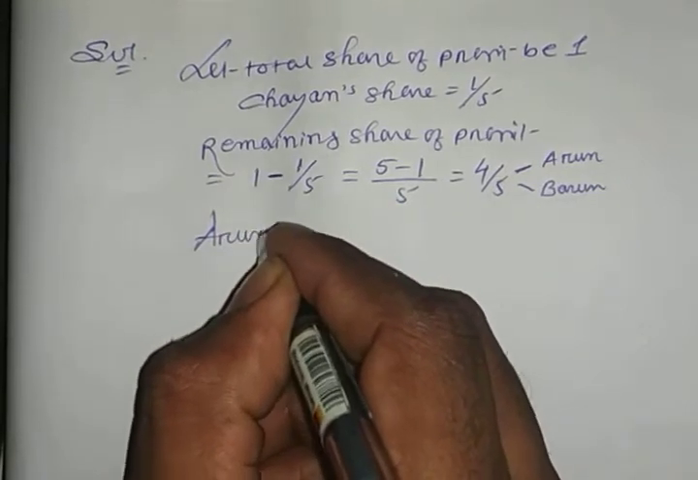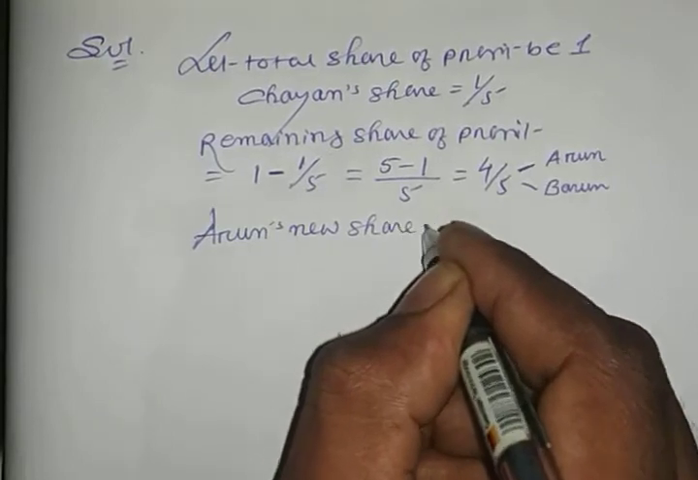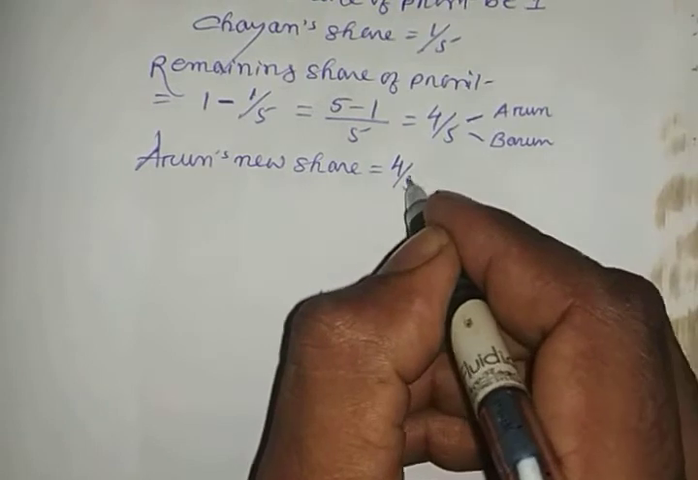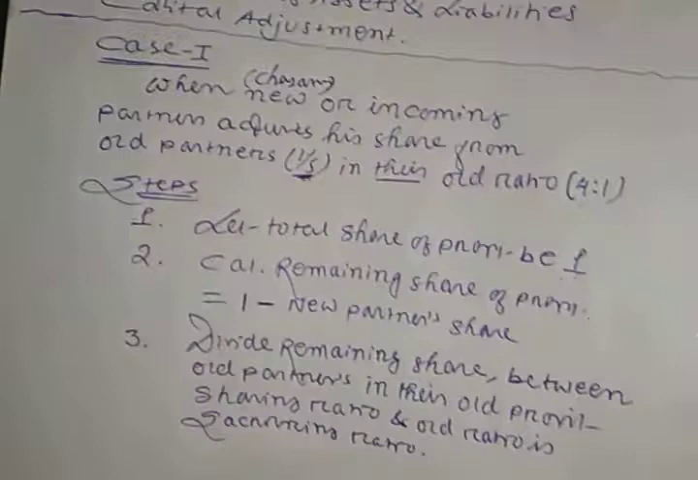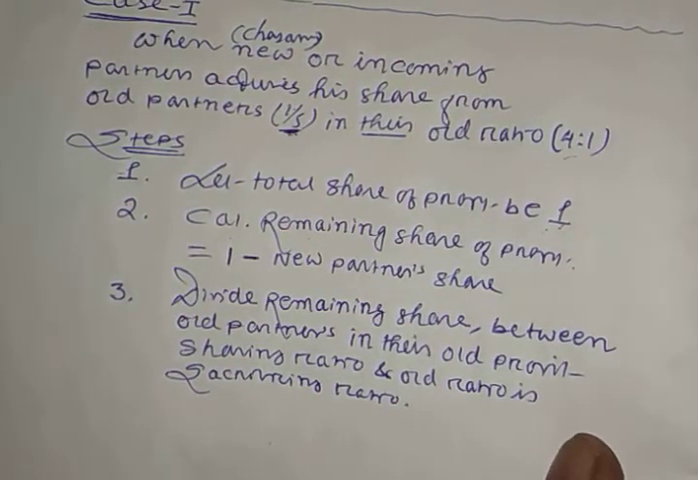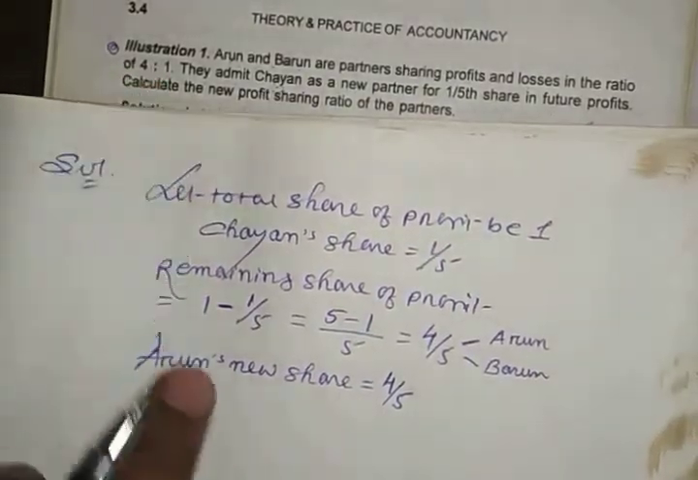Arun's new share. Okay, Arun's new share. What I said here, divide remaining share. The remaining share is what? Remaining share is 4/5, right? Divide 4/5. Divide remaining share between old partners in their old profit sharing ratio. Between old partner, who are the old partners here? Arun and Varun. In their old profit sharing ratio. What is the old profit sharing ratio? Old profit sharing ratio, that is 4:1.